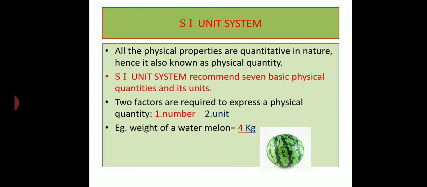Right. For example, to express the weight of a watermelon, for example, the weight of the watermelon is 4 kg. So here 4 is the number and kg is the unit. To express a physical quantity, you need two factors, number and unit. Right. So now we are going to see what the 7 basic physical quantities and their units are.